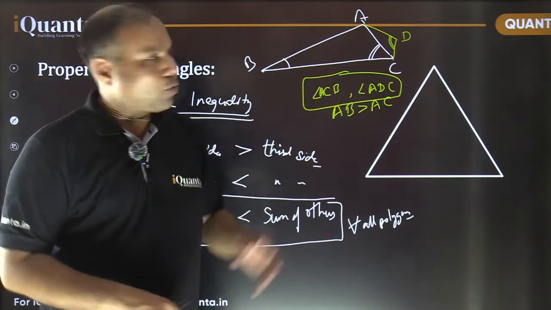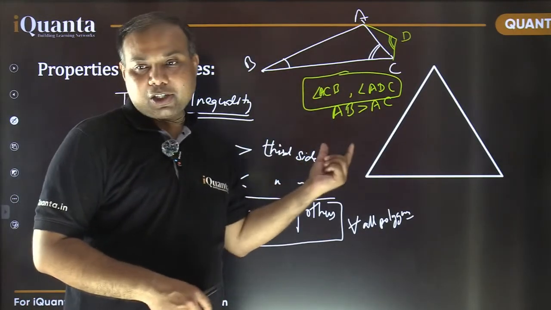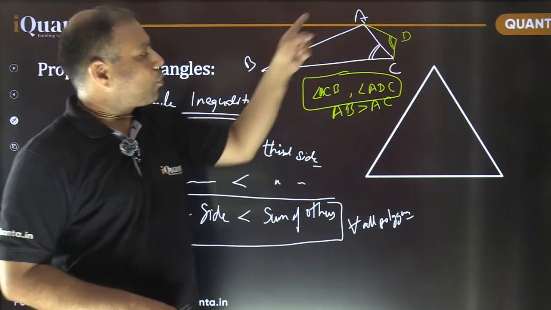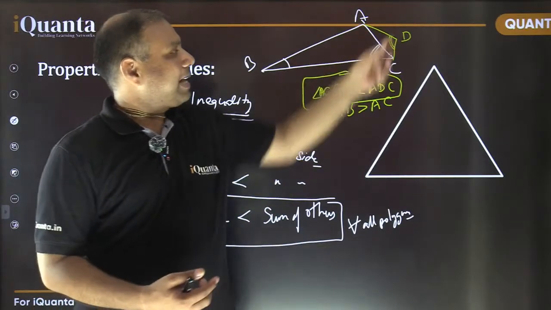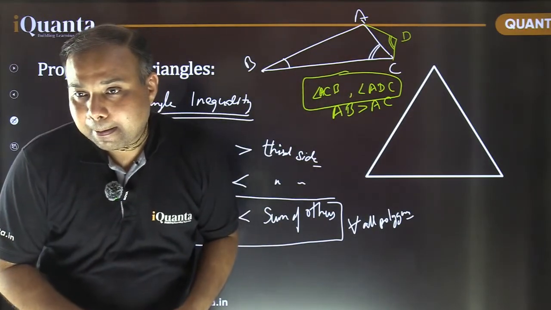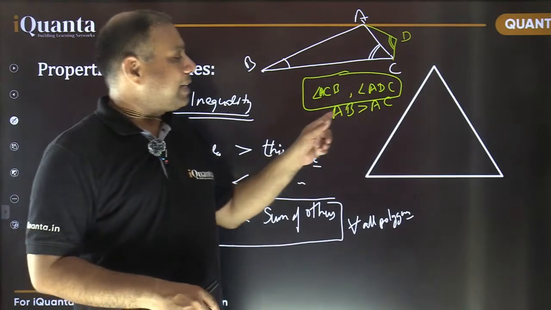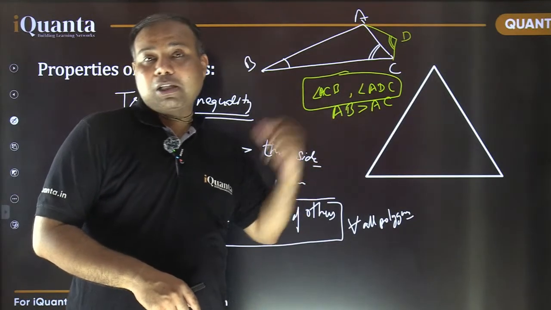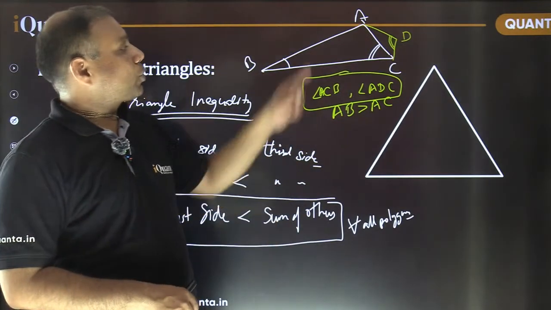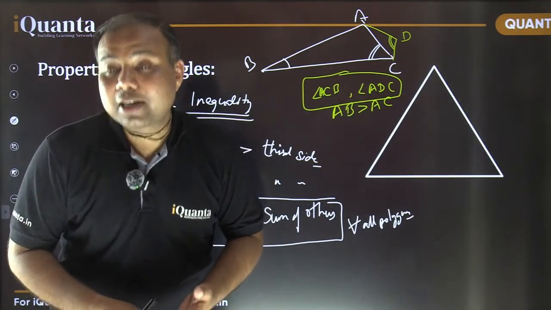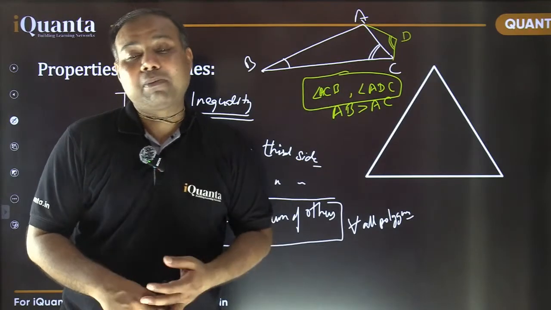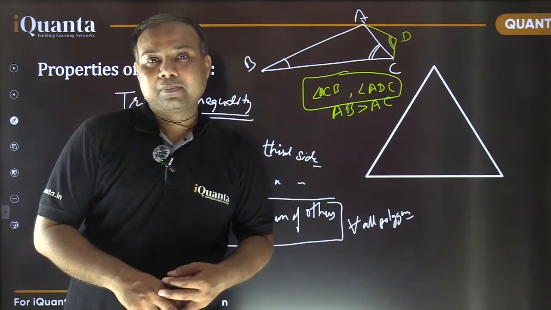No, don't go by the diagram. See what are the given conditions. We know that AB is more than AC. But how much more? We don't know. What about AD and DC? Don't know. So we cannot comment anything just on the basis of this information, because these two angles are in different triangles. They are not relatable. We cannot relate them.